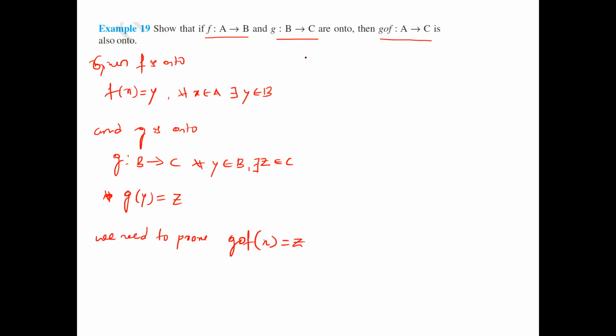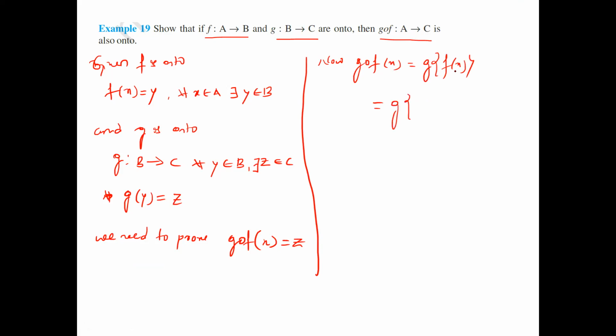Now, g composition f of x I will take. Now g of f of x. What is the f of x value? F of x value is nothing but y, because f is onto. Next, what is the g of y value?